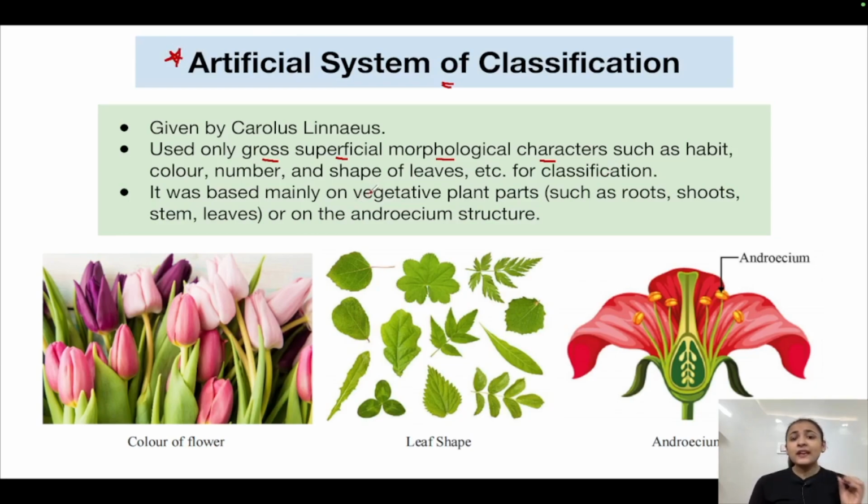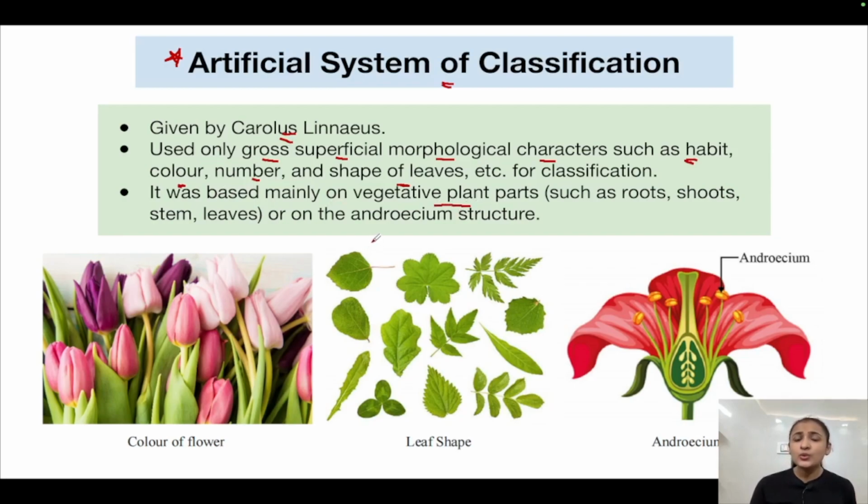Now, for example, if we consider angiosperms, we shall take the example of angiosperms to discuss the system of classification. So what happened in angiosperms? The artificial system of classification in angiosperms was given by Carolus Linnaeus. Okay, so what he did was based on some gross characters, external characters like habit, the color, the number and shape of leaves, okay, all of these characters we can see with our naked eye. So on the basis of these characters, he classified angiosperms, and this classification system was known as artificial system of classification. So this system was based mainly on the vegetative plant parts.